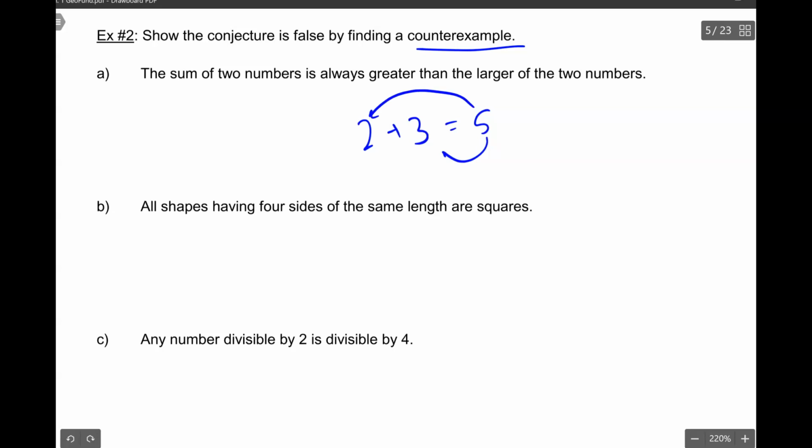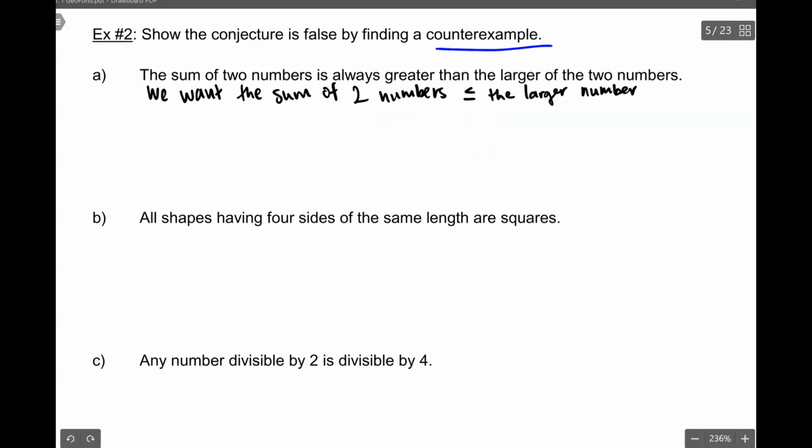So let's rewrite and think about what we really need. How can I think about this problem to find numbers that prove this conjecture is false? So I reworded it: in order to prove that our conjecture is false, what we're looking for is two numbers where you add them and the sum is less than the larger number.